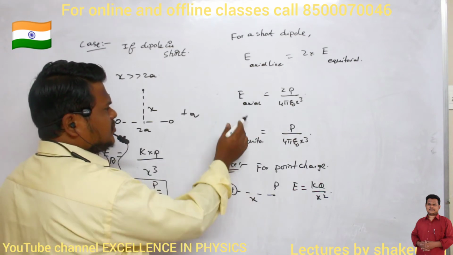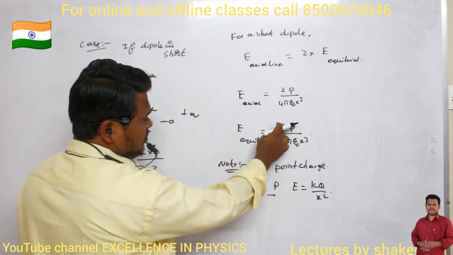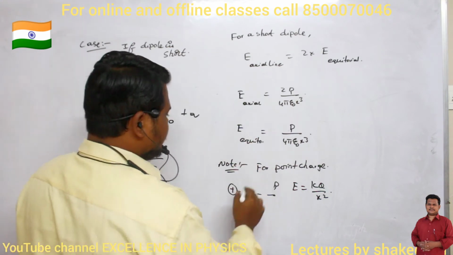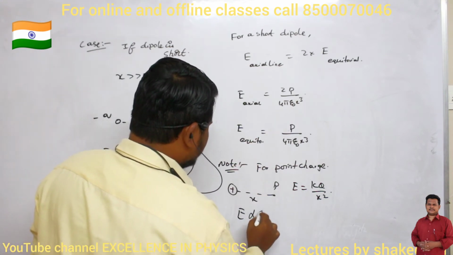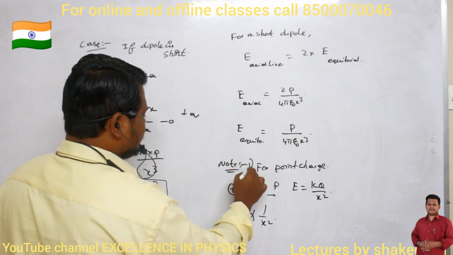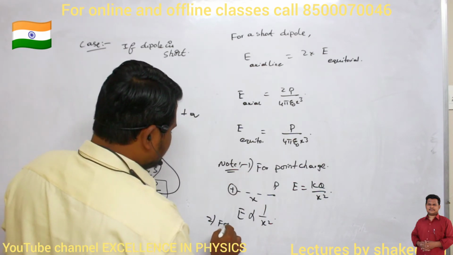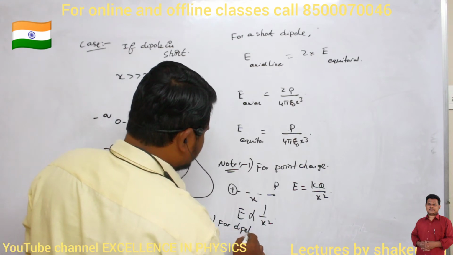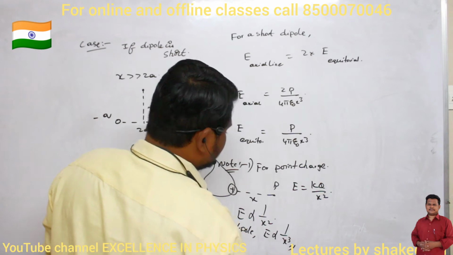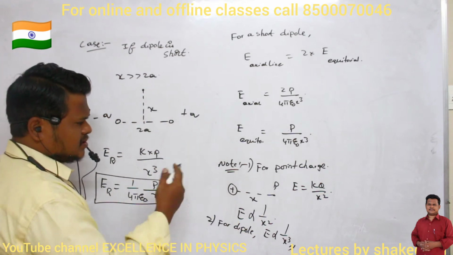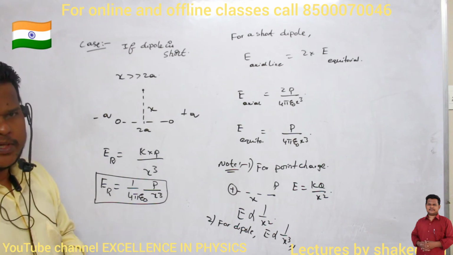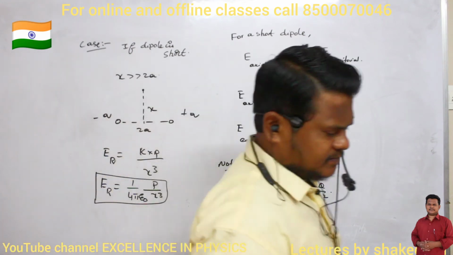But because of a dipole, what is the formula I am getting? p divided by 4 pi epsilon naught x cube. So for a point charge, the electric field is inversely proportional to x square, but for a dipole, the electric field is inversely proportional to x cube. So these are some of the differences between a point charge and a dipole. Make a note up to here.